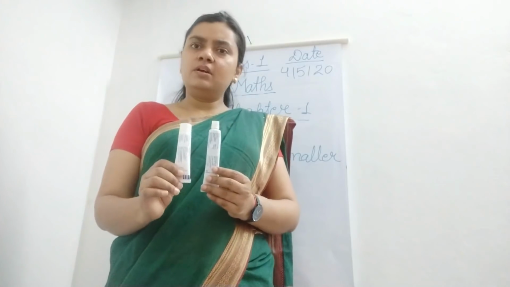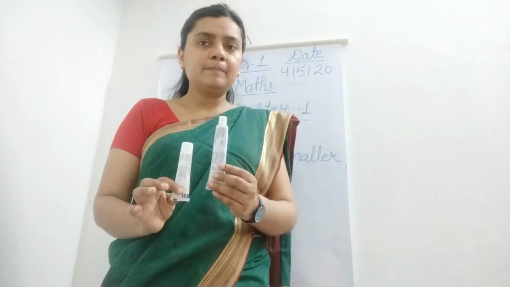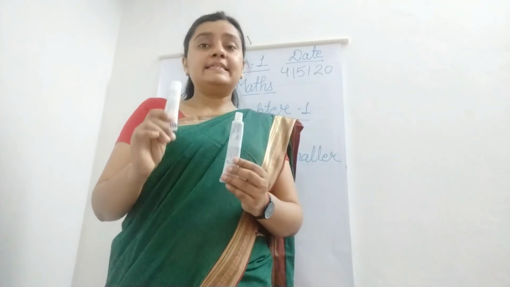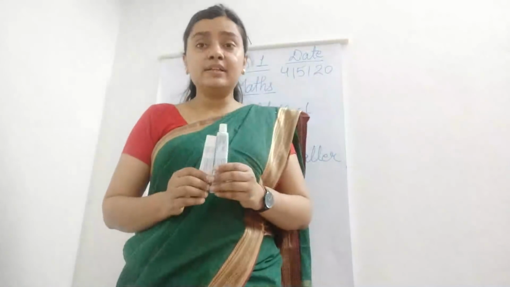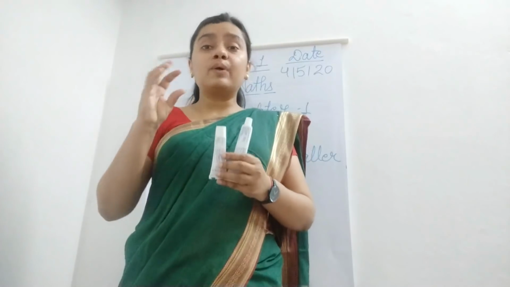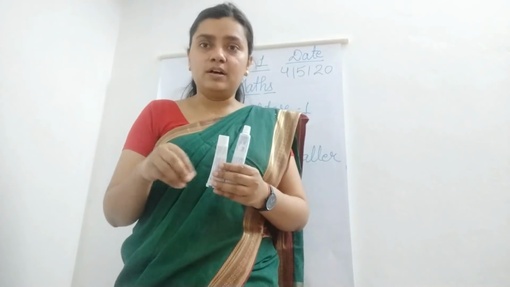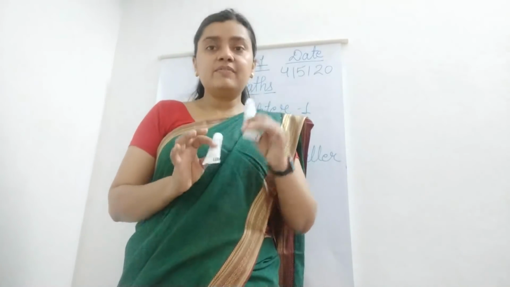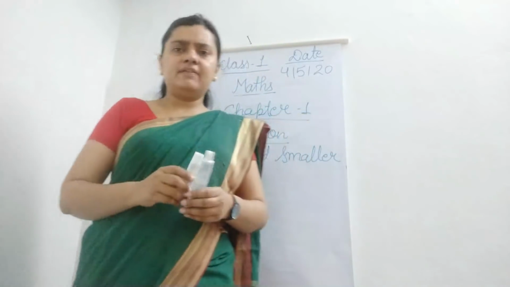This one is smaller and this one is bigger. If we are taking two or more than two things and comparing, the thing which is looking small in size will be called smaller, and the thing which is bigger in size is called bigger. Many things around us can be taken as examples.